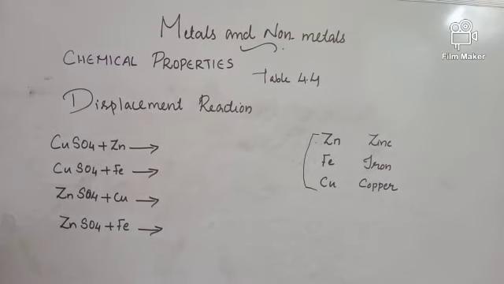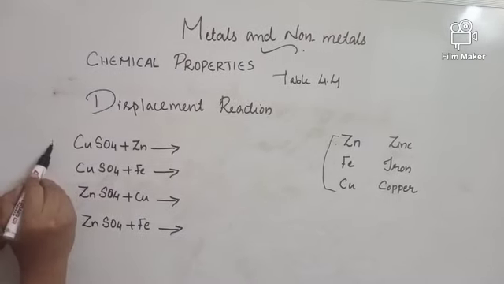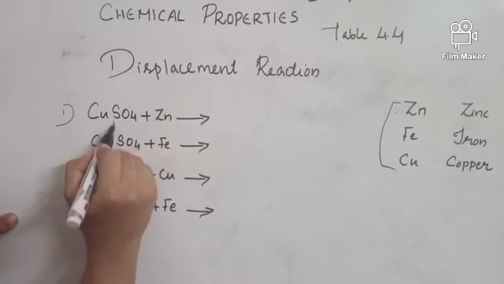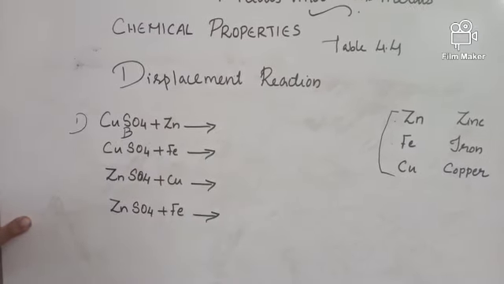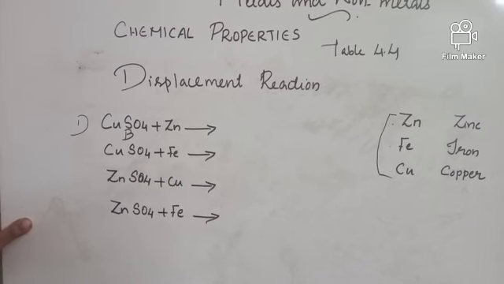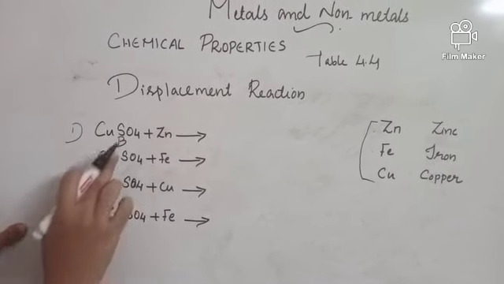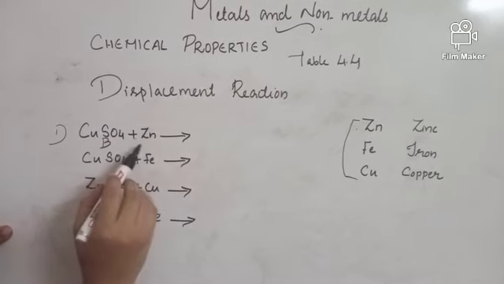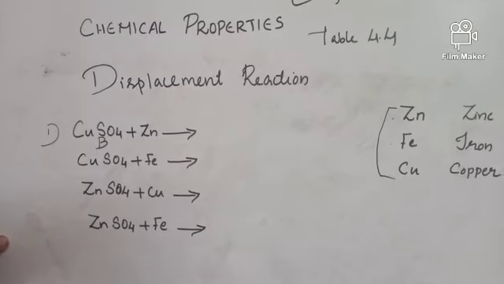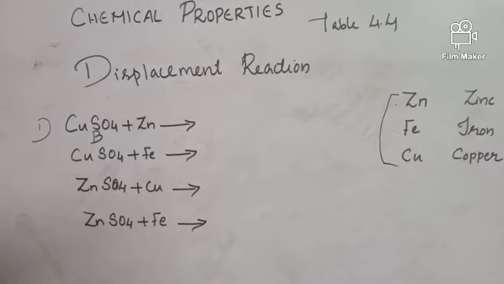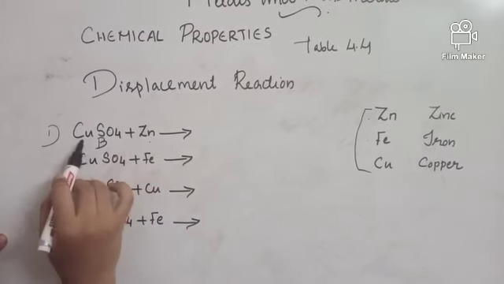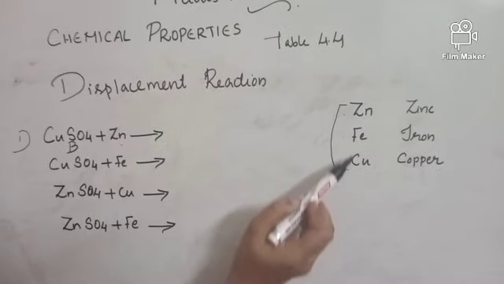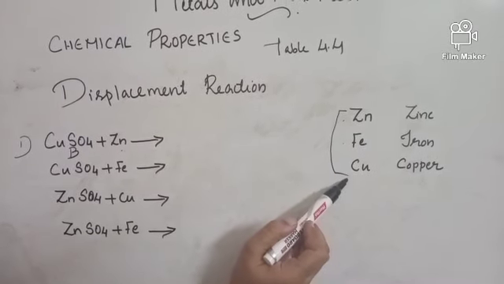Now let's see some examples. The first one is copper sulfate. You know copper sulfate is blue in color. When the copper sulfate solution is treated with zinc metal, here the two metals are zinc and copper. Which is more reactive? Zinc is more reactive than copper.